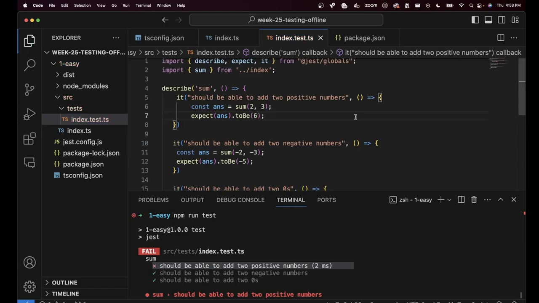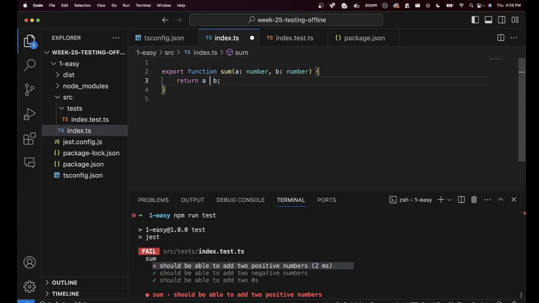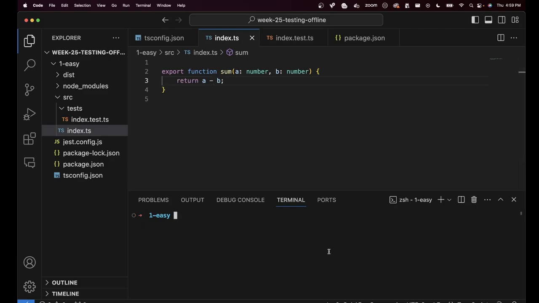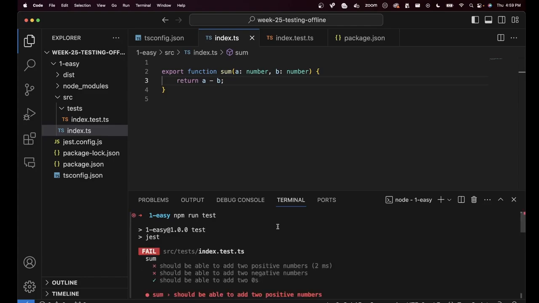What if another developer comes and makes a mistake in my code base? They replace this with minus. Then can our tests catch this case? This is wrong now. But developers are dumb. Sometimes they check in bad code. So the thing that will prevent this bad code from checking in would be the tests that we have written.